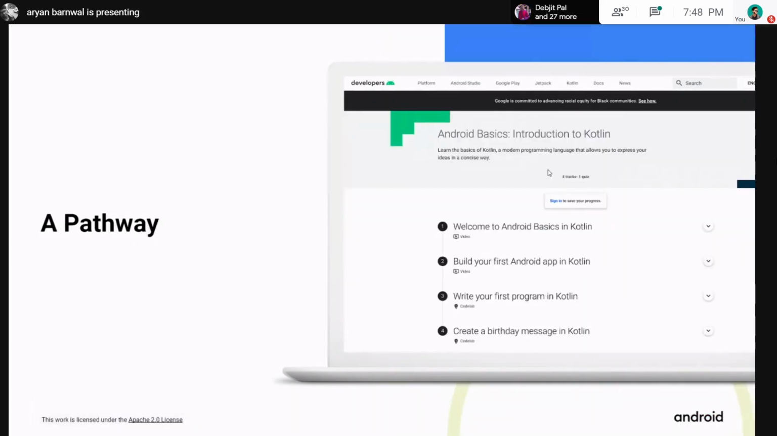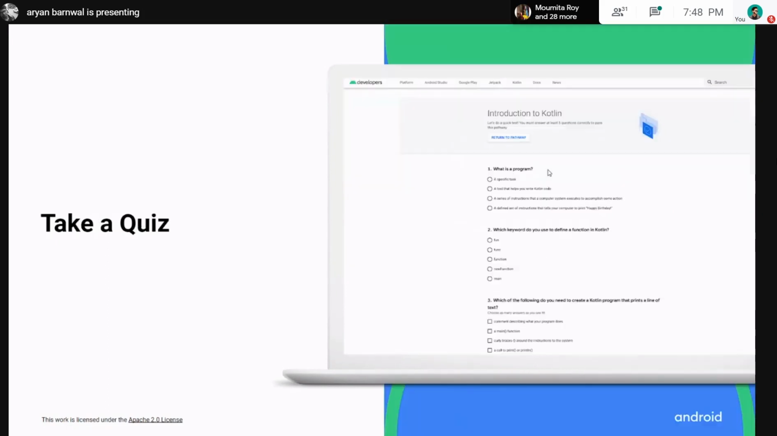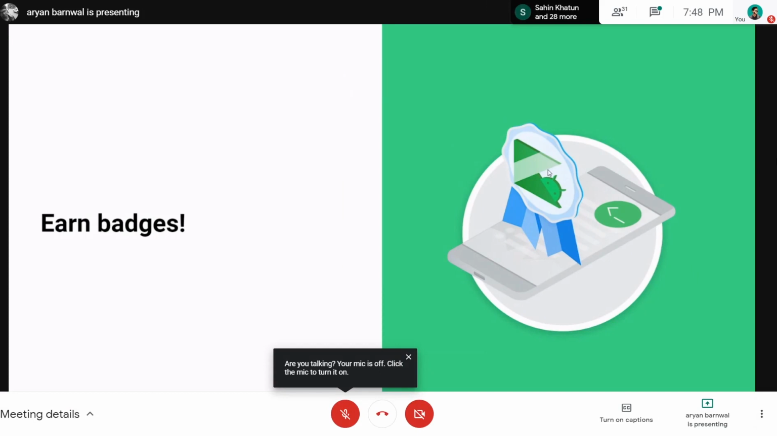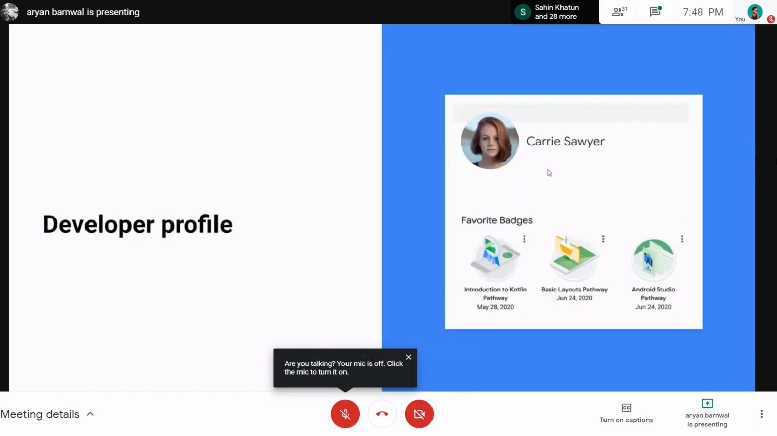So like I said, there will be a pathway. In the pathway, there will be some videos, some code labs, and a quiz at the end to understand how much you have learned during this unit. In the quiz you have to answer 75% of the questions correctly to pass. And as you complete each unit, you will get badges. I think there are a total of 15 badges for the 2 tracks.